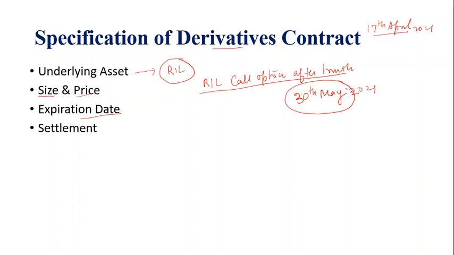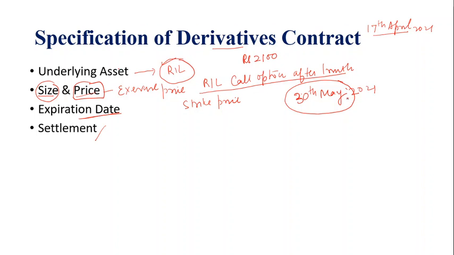The buyer has this option to buy the Reliance share at a fixed price of rupees 2100. So there is an underlying asset, which is the Reliance share, there's a size, a lot given, and a predetermined price given. That is called the exercise price, also referred to as the strike price. Then there is a specified date, and eventually on this date the settlement will happen.